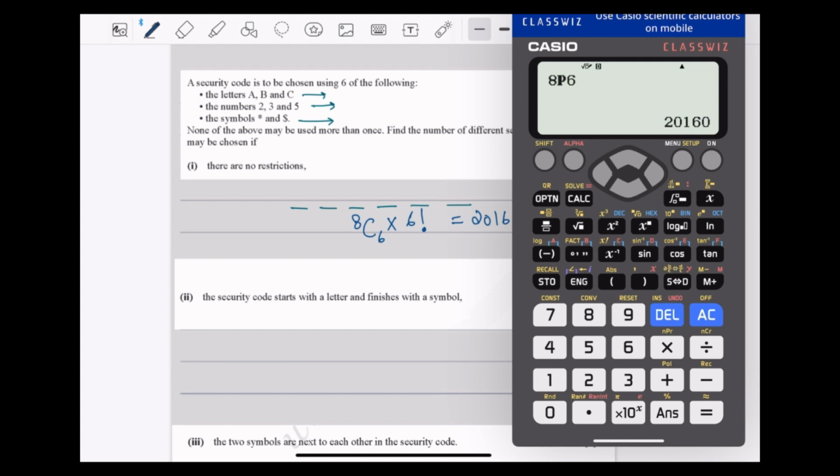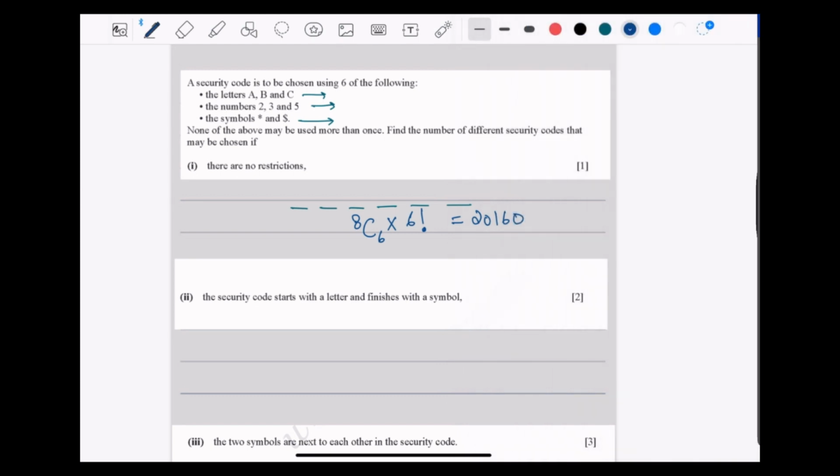Although a lot of people may look at this with P, it's the same, 8P6. But I myself consider only restricting to C's, where the concept of C's is choosing and factorials is shuffling. Merging both of them gives you 8P6. So rather than confusing yourself, you can stick to C's only.